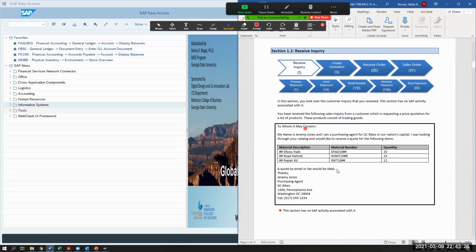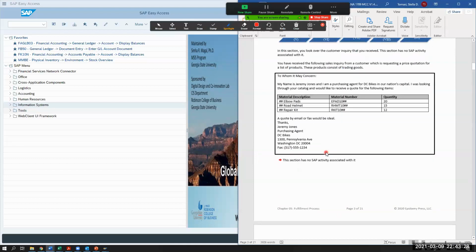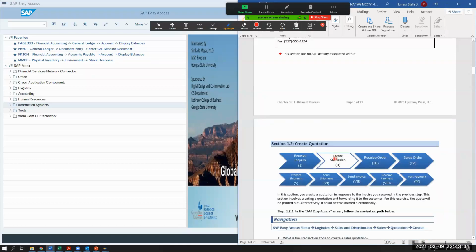So this section has no activity associated with it, but this is kind of telling you what the process is like, right? You'll get that in your sales department. And what does your sales department have to do then?